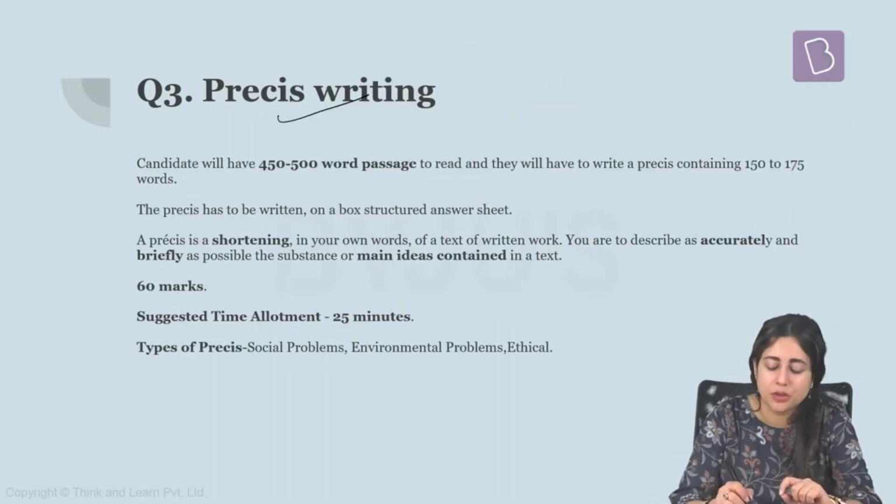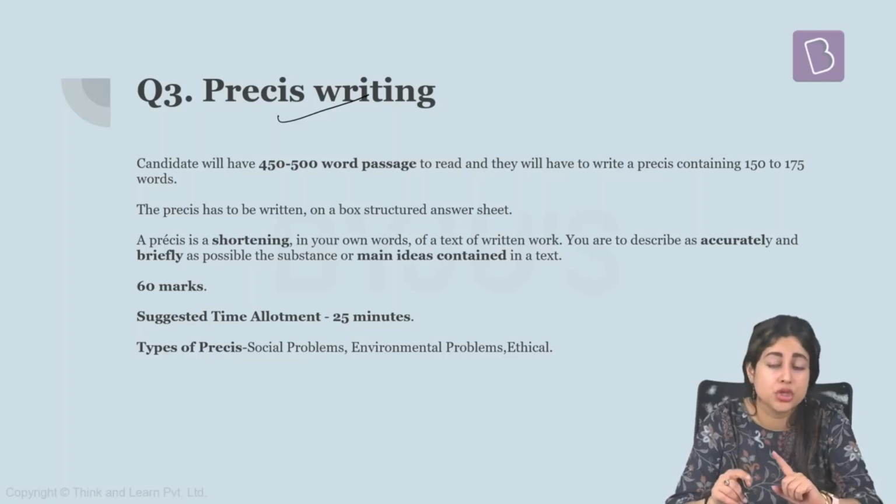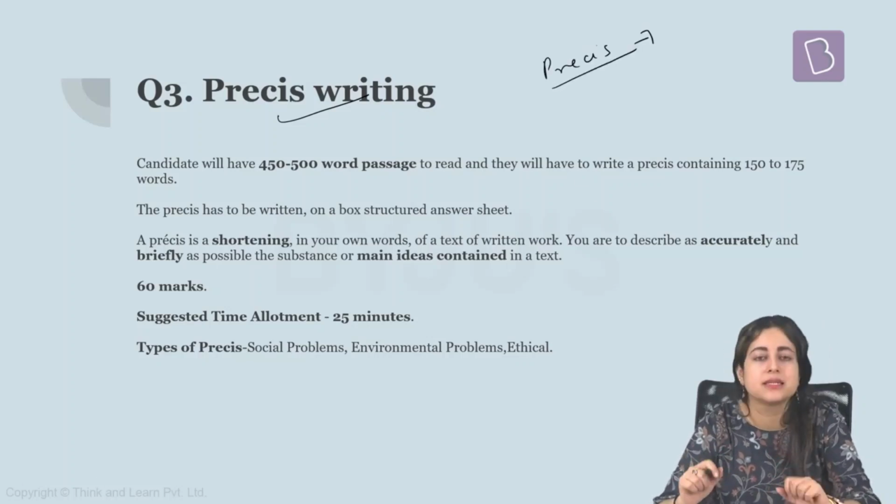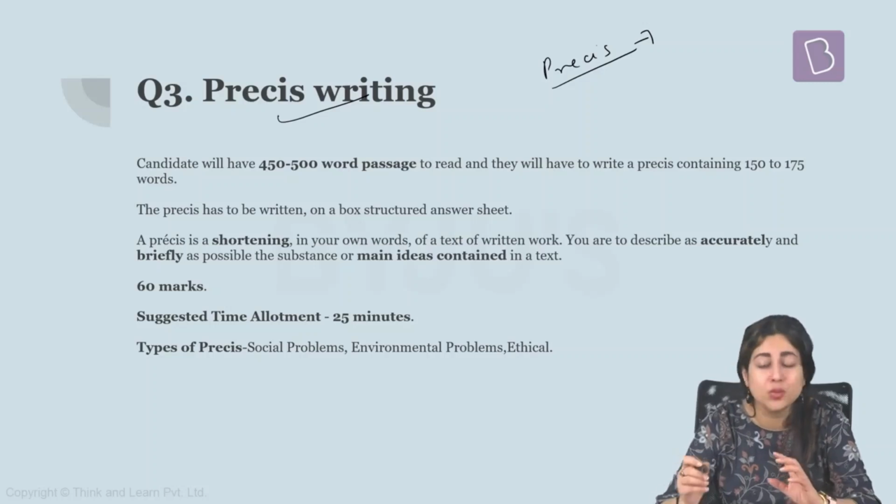Next is Precis writing. Now this may be something to worry about because generally in the compulsory Indian language paper, Precis writing is the toughest portion. But firstly, we need to understand what is Precis. Precis is about concising something. It is about shortening something. It is about doing this with precision. It's called Precis. You have to summarize something, you have to shorten down something, you have to cut down something, but with a lot of precision and a lot of accuracy.